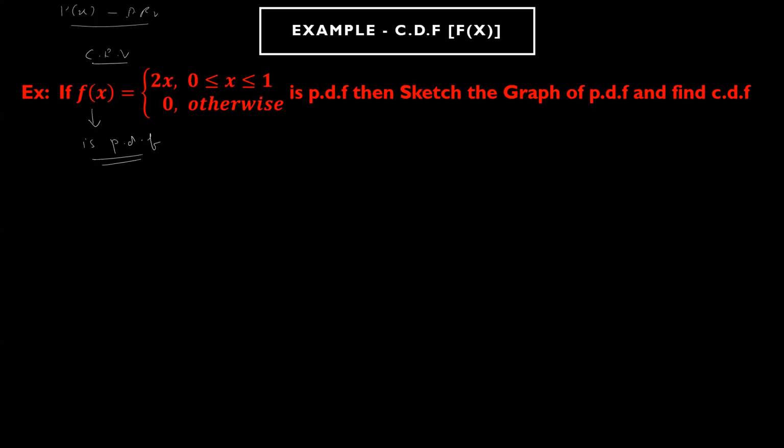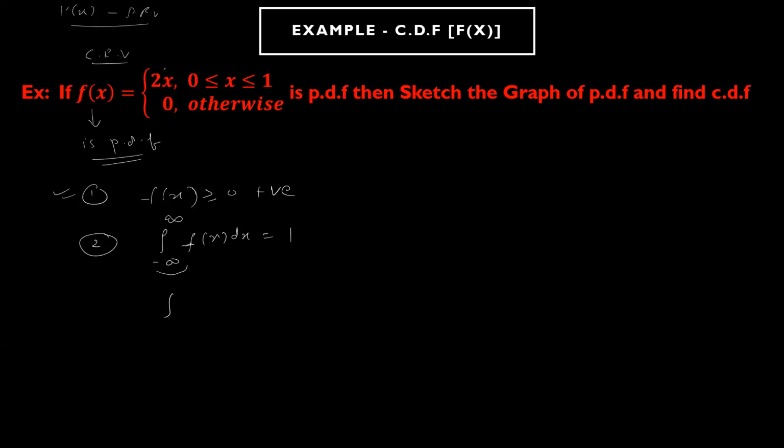So how to check the PDF? There are two conditions. First, f of x should be greater than or equal to 0. Whether it is satisfying for this function or not, let us check. When you put 0, f of x becomes 0. When you put x equal to 1, it becomes 2. So yes, this condition holds good, this is a positive quantity. The second condition is that the integral from minus infinity to positive infinity of f of x dx should be exactly 1. Is this satisfying? Let us check.